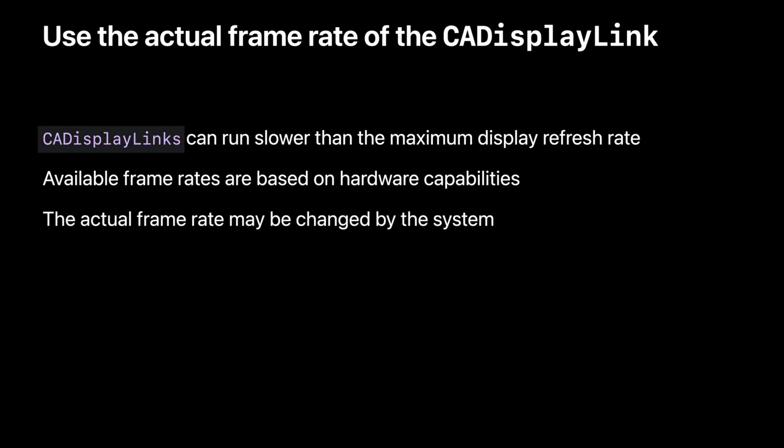But almost always, you should use the actual frame rate information directly from the CADisplayLink, because the display link can run slower than the maximum display refresh rate. Also, frame rate availability is dependent on the hardware, and the actual frame rate may be changed dynamically by the display link itself in response to system state changes.